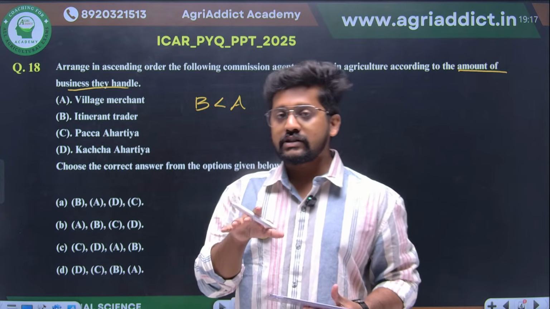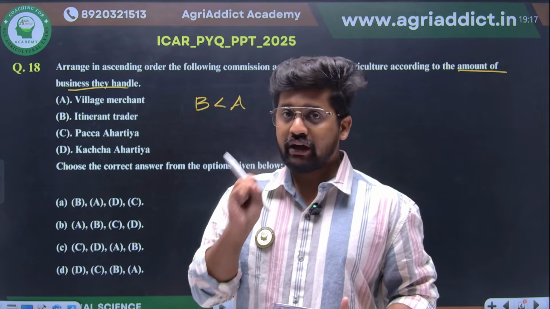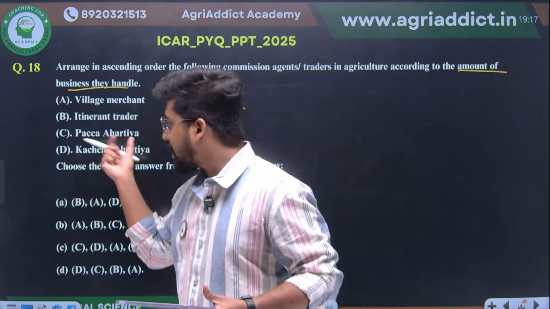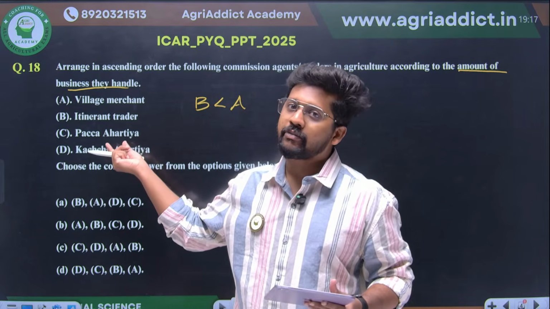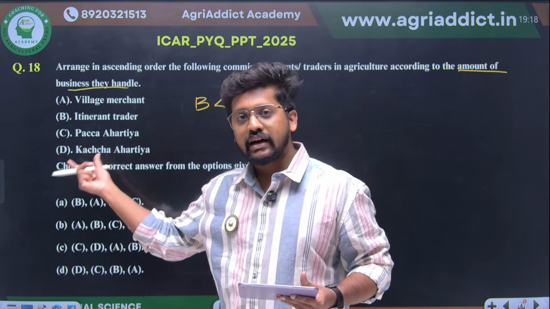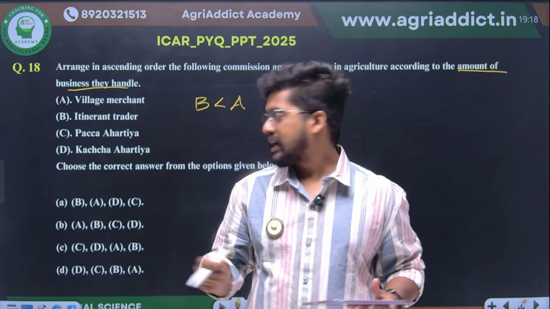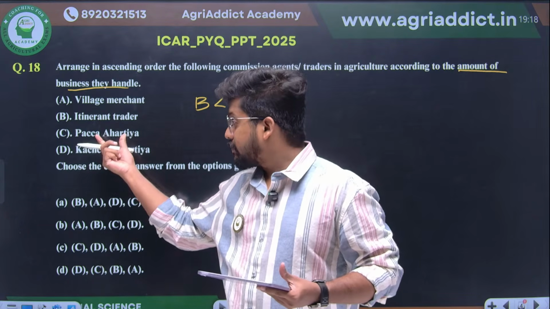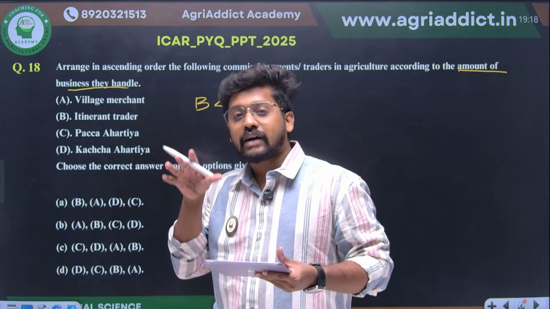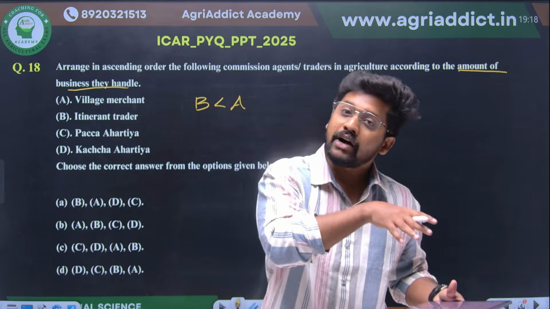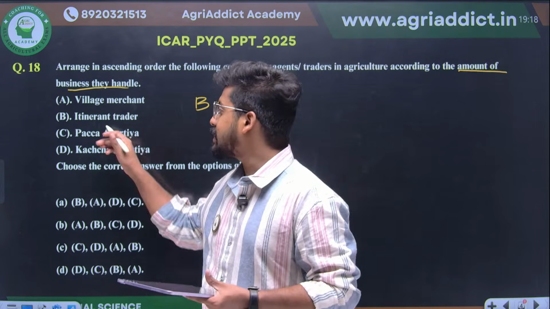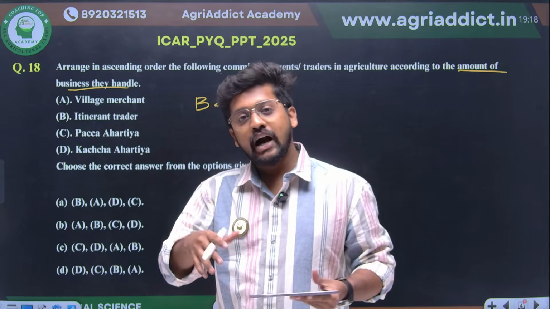So commission agents you can find in the regulated markets, right? And what was pakka arhatya and kacha arhatya? We have discussed this in our masterclass course. Pakka arhatya is none other than the commission agent who is working on behalf of the farmers. Kacha arhatya is actually the commission agent who is working on behalf of farmers. Pakka arhatya is actually working on behalf of the consumers, right?